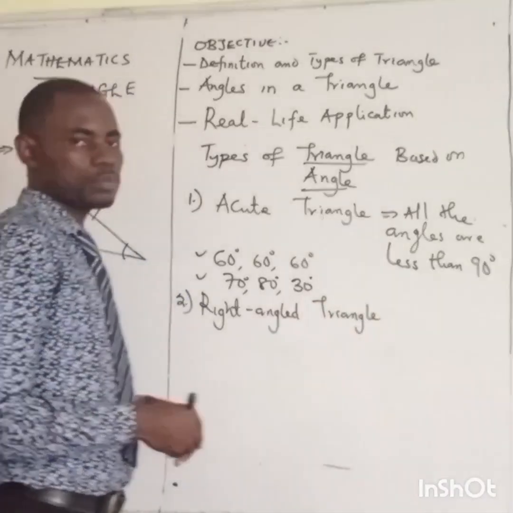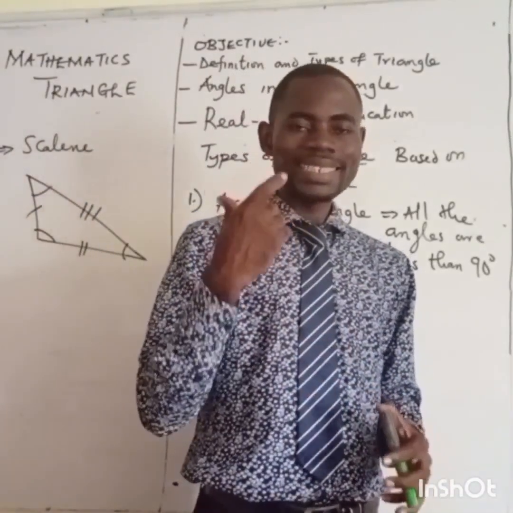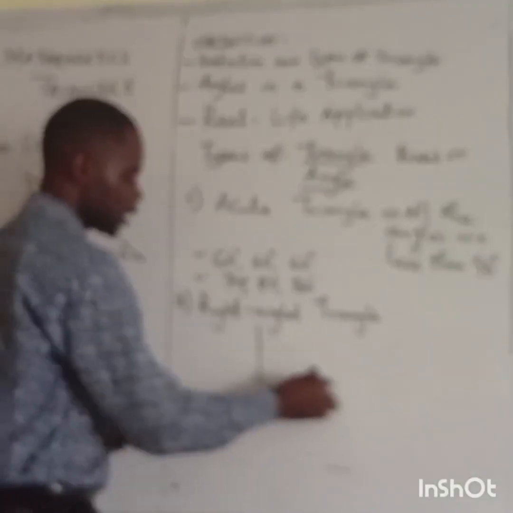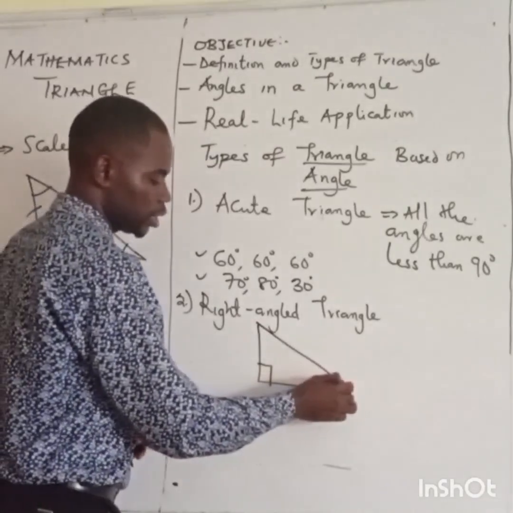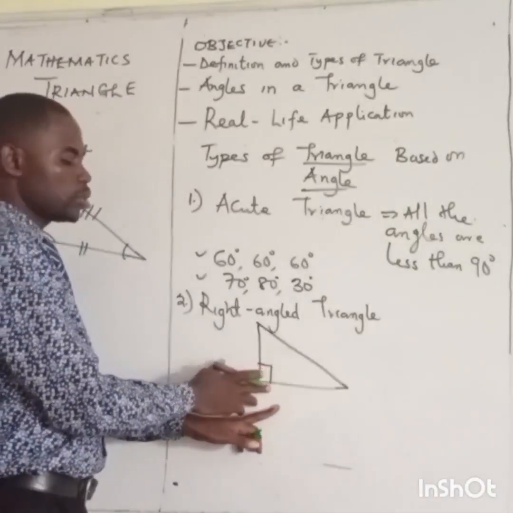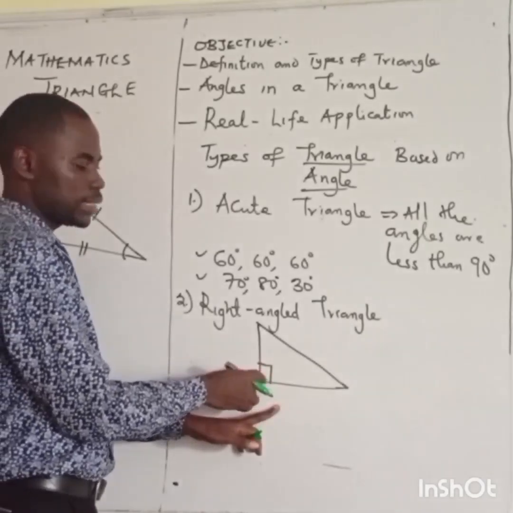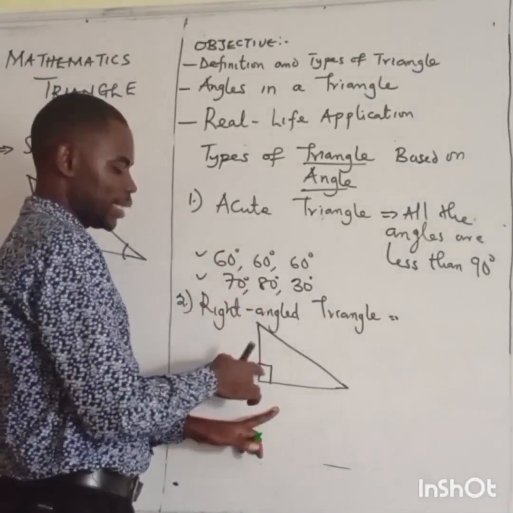Why is it called right angle triangle? Because there must be the presence of one angle that is exactly 90 degrees. We're talking about the right angle. In this case it is 90, so the rest are not going to share the remaining 90. This is what made it called a right angle triangle, because of this angle that is already a right angle, 90 degrees. It shows that we must have one angle that is exactly 90.